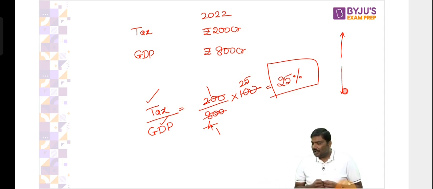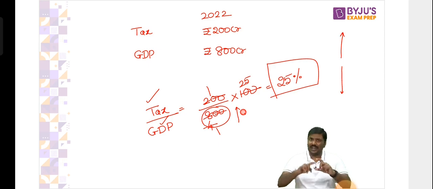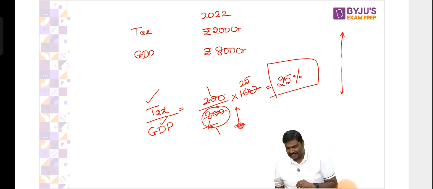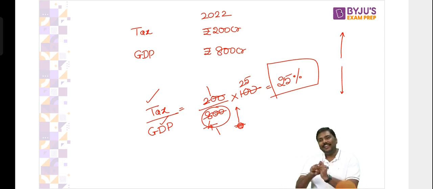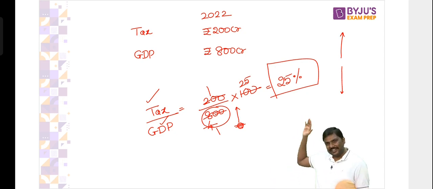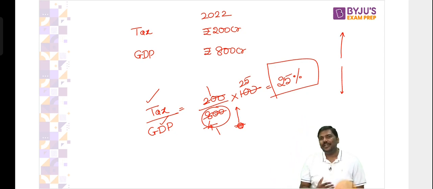Okay, sir, because GDP should increase, right? Okay, agreed. You want the GDP to increase. Now tell me the next point. You will arrive at the answer now. If GDP increases, will the tax collection increase or decrease? Imagine you're the Prime Minister. GDP of the country increases, and you want to collect the same amount of taxes that you collected 10 years ago. Why does that make sense to you? It should not make any sense.